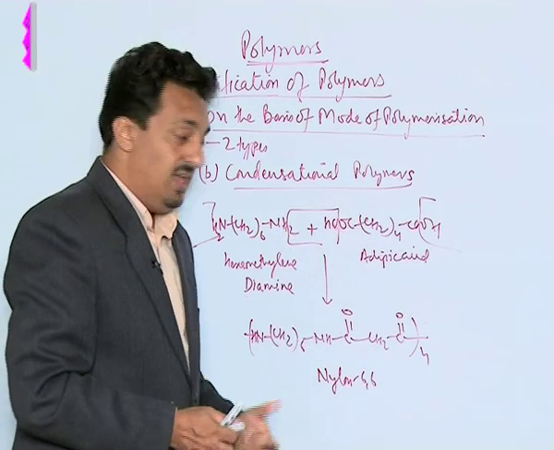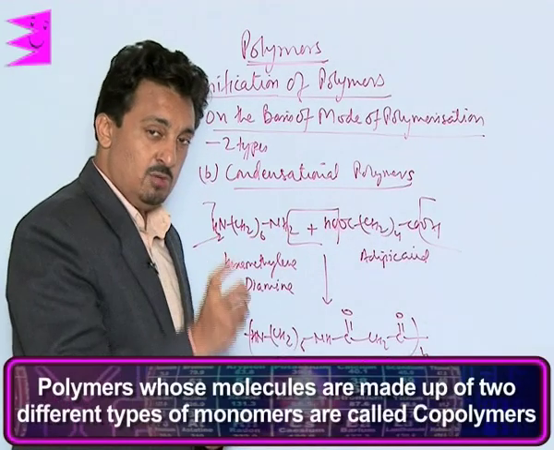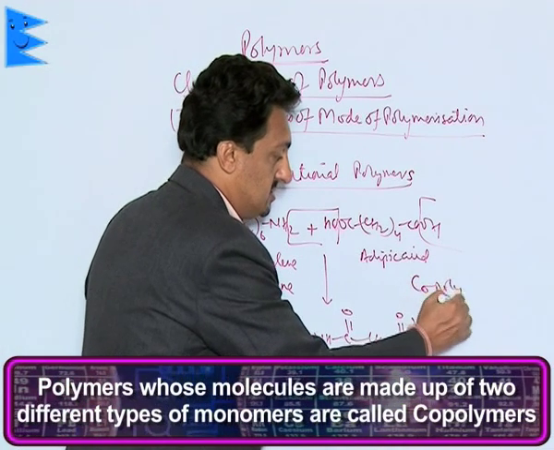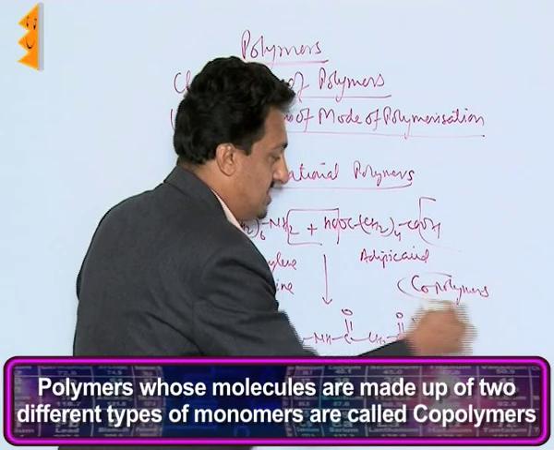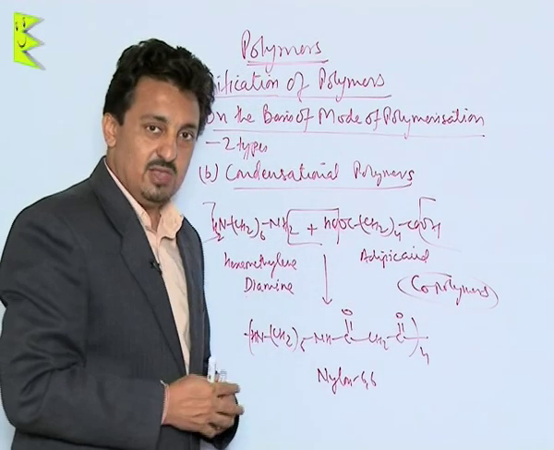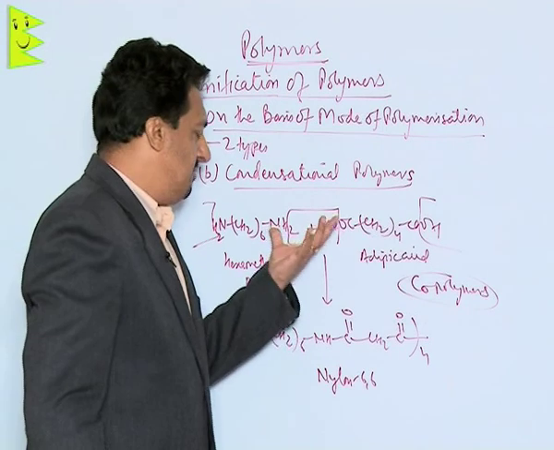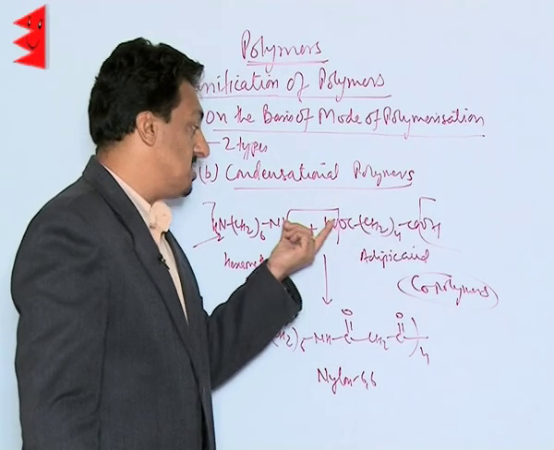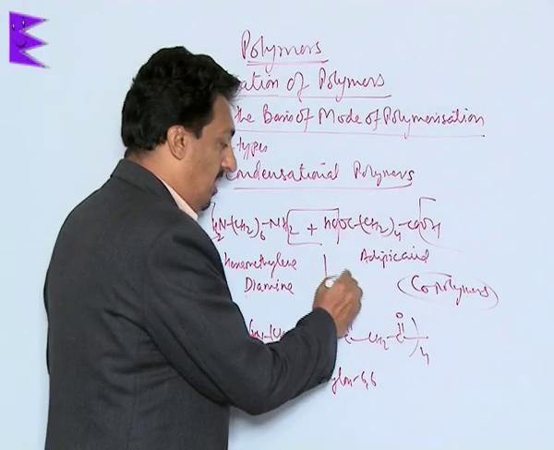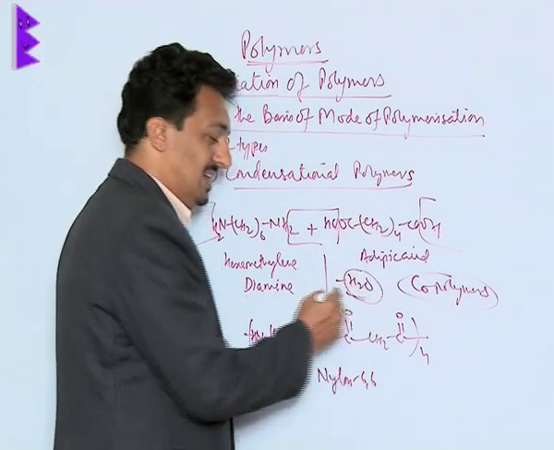Here the 6,6 means this monomer is made up of two molecules which are having 6 carbons each, and such polymers whose monomer is made up of two different molecules are called copolymers. So nylon 6,6 is an example of a copolymer, and they are examples of condensation polymers. Condensation, why? Because the monomers are adding to each other across functional groups.